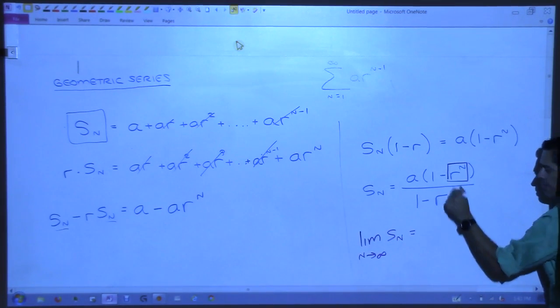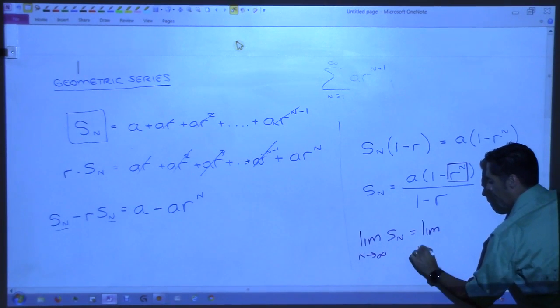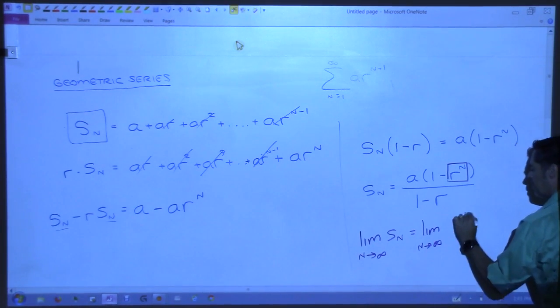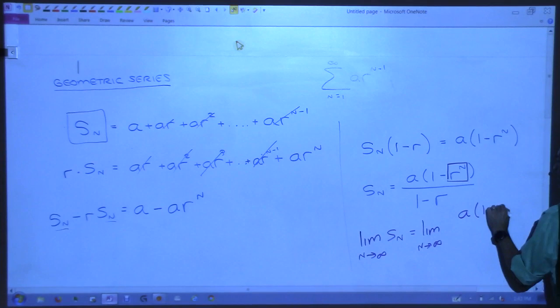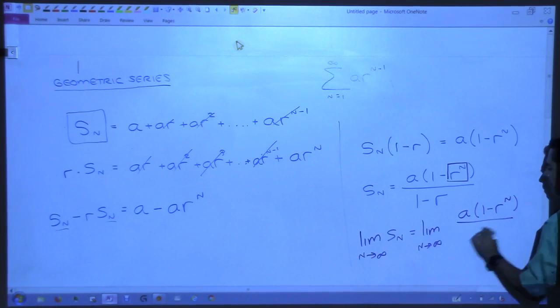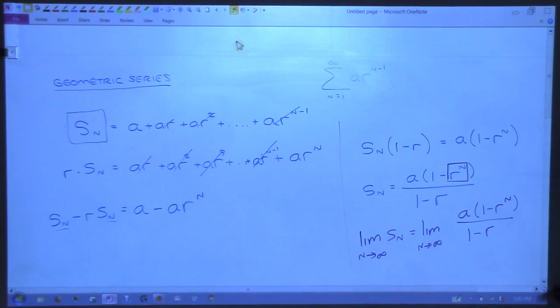It would be the limit of this, right? It's a, and then it's 1 minus r to the n, over 1 minus r. What happens as I let n go to infinity on this? So can you tell me what happens to this right here, if n gets huge? It gets huge? Does it?